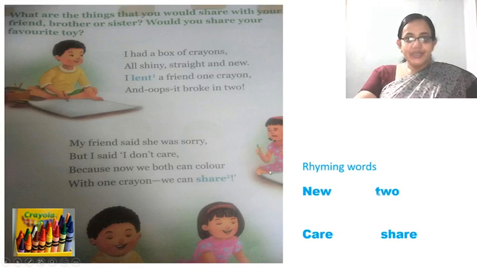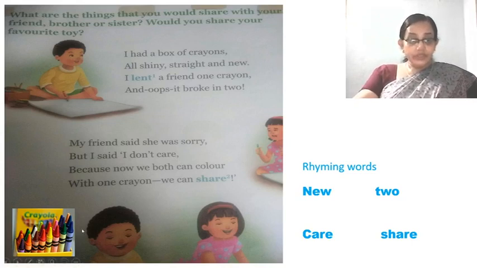Yes. So here the rhyming words are new, to, new sound, new, to, then care, share. Share means give your things to others as a help. So share. You can share your tiffin. You can share your notebooks.